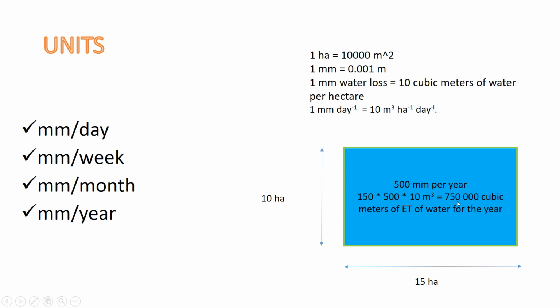So in general, this year, this area lost 750,000 cubic meters of water. So it's a large amount of water.